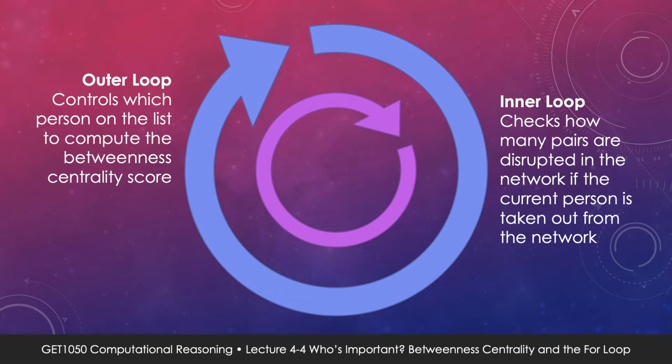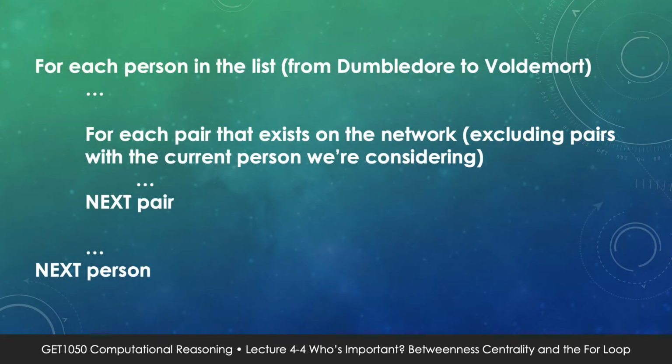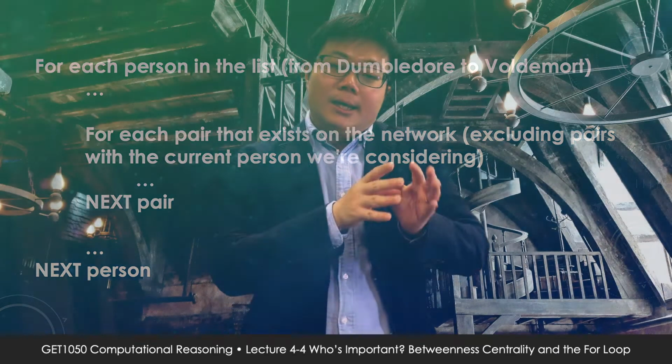We can express that in a for loop, like so. For each person in the list starting with Dumbledore and ending with Voldemort. And then here's our inner loop: for each pairing in the network, excluding pairs with the current person. Now, again, let's apply decomposition to outline what needs to be done, shall we?